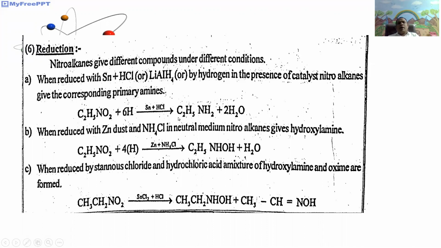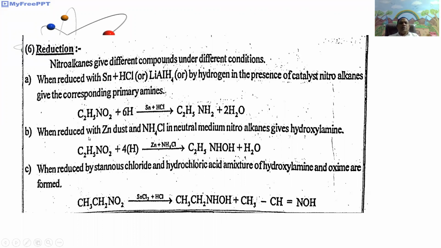Similarly, nitromethane undergoes reduction with nascent hydrogen in the presence of tin in HCl. It gives methylamine. Similarly, nitropropane undergoes reduction with nascent hydrogen in the presence of tin in HCl. It gives propylamine.